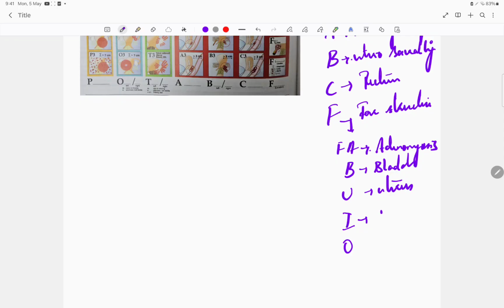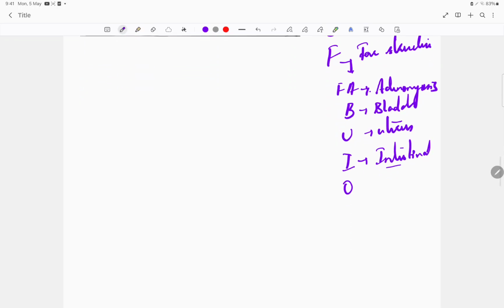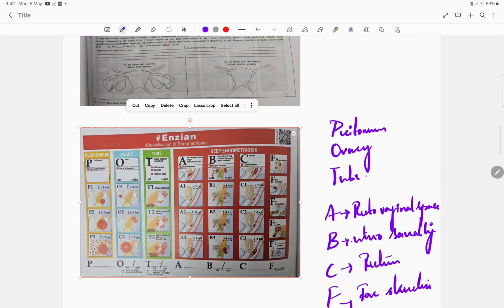And I is for the intestinal structures. O is for other extragenital lesions. These are important. So this is about the ENZIAN classification, and it is very important.